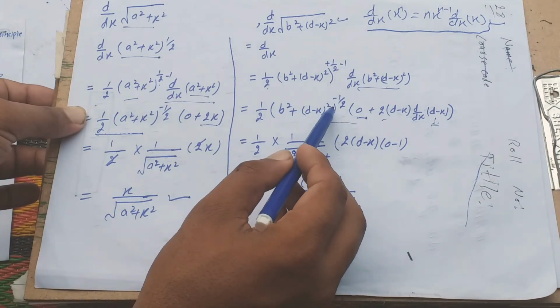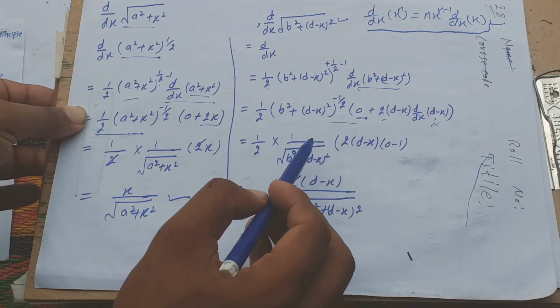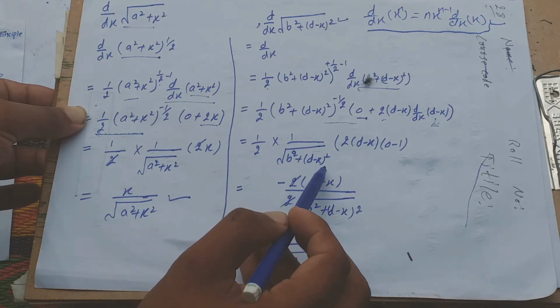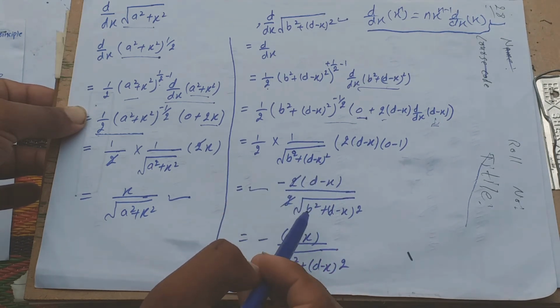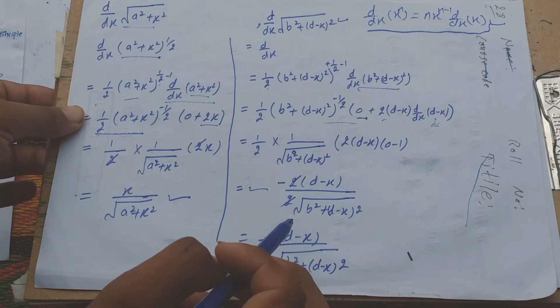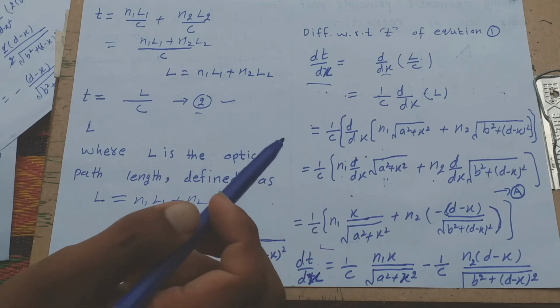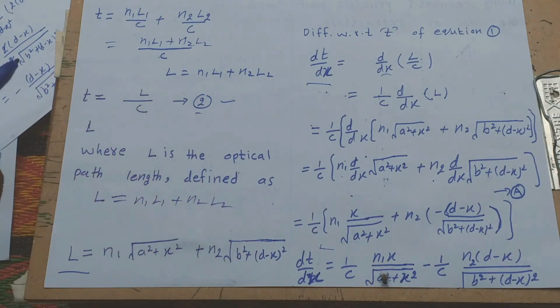Okay, and this is minus 1 over 2, we write it as 1 over square root b square plus d minus x square, and similarly in this way. And this value we put in these equations, and we obtain this, and we obtain this.